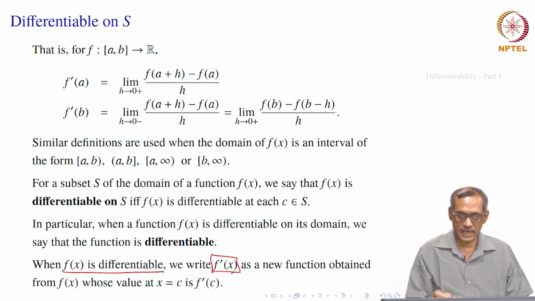This is called the derivative of f x as a function, not only at its value. So, it is something like the derivative evaluated at x equal to c gives f prime c. Both the things are there in the notation, though this is not our definition. Our definition is f prime c defined independently, and we give that as the value of f prime x at x equal to c. So, both the notations coincide.